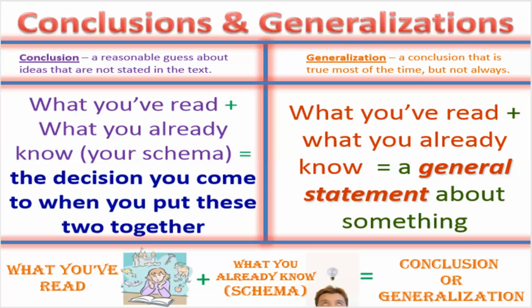Okay, what about the generalizations? When we want to create a generalization, we also use what you read and what you already know. And then at the end, we create a general statement about something, okay? This is more general and the conclusions are more specific, okay? And in the part below, we have how to create conclusions and generalizations. As you can see, the process is similar. What you read and what you already know. That is the schema that will create the conclusions or generalizations of the topic.